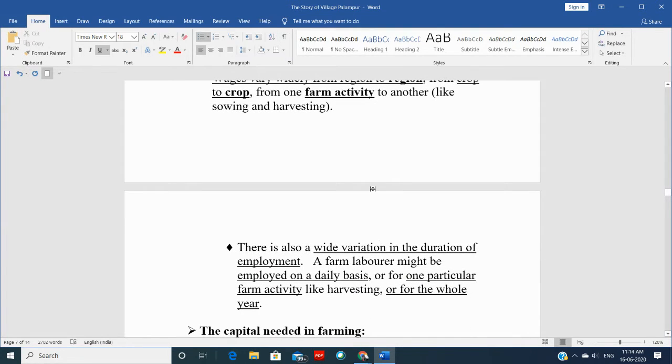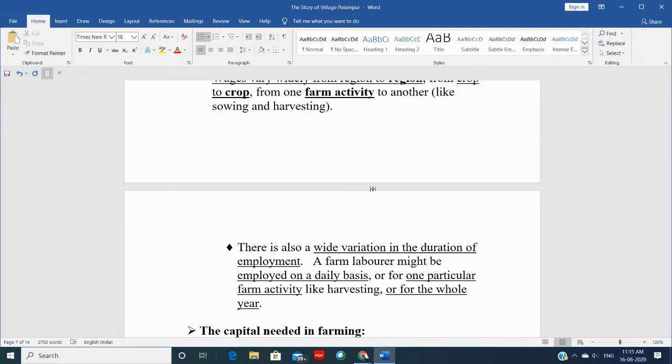Now, when they get wages, we are actually talking about their employment, and that is the next interrelated point. That is the duration of the employment. Some laborers are employed by farmers on a daily basis, some depending on the activity, and some for the whole year.